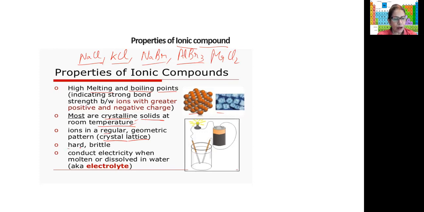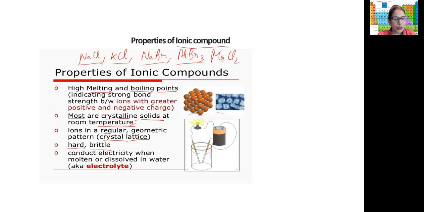Then they are hard and brittle. They're hard if you take salt and all, but they're also powdery, brittle very easily. Even if you take lumps of the salt, it can be broken easily, isn't it? It becomes like a powder. If you just mash it between your fingers, then the lumps get into a powder.